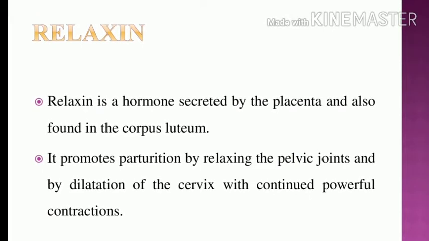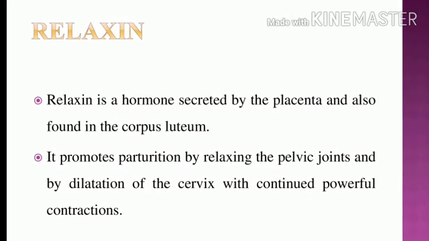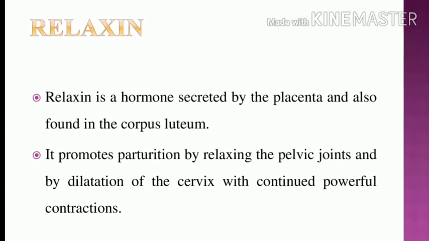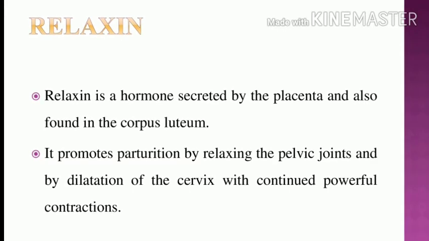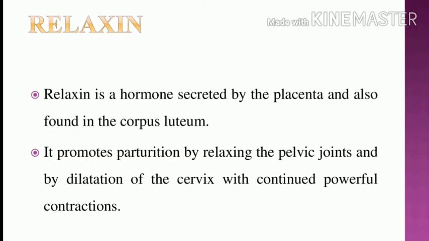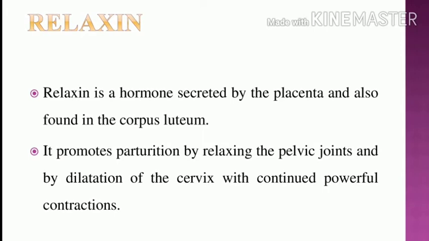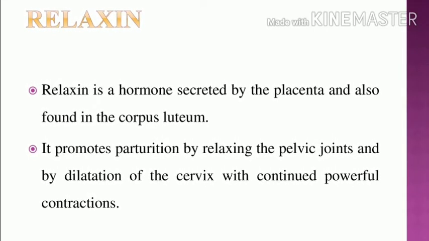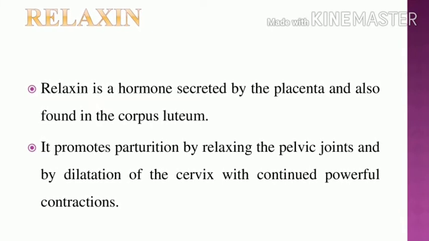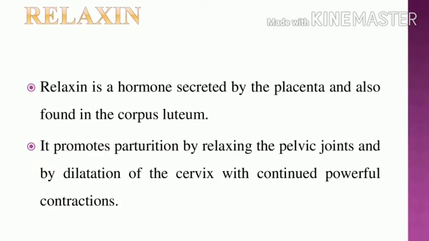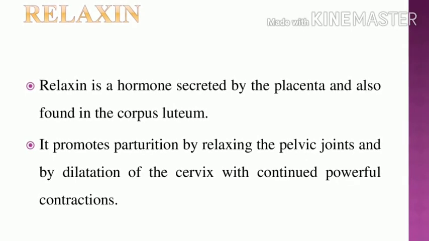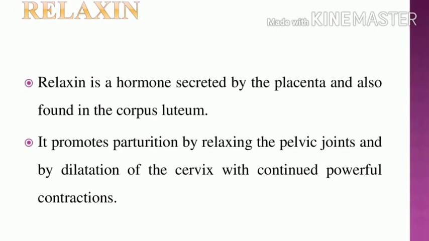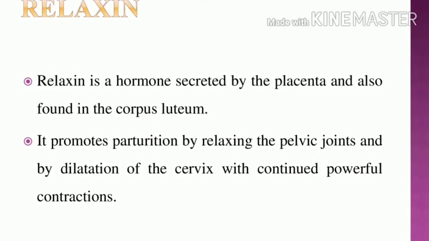The next hormone is relaxin. We already studied that the placenta is a temporary endocrine organ, and one of its hormones is relaxin. Relaxin is secreted by the placenta and is also found in the corpus luteum. What is the role of relaxin? During parturition, it promotes parturition by relaxing the pelvic joints and dilating the cervix, with continued powerful contractions of the uterine wall.